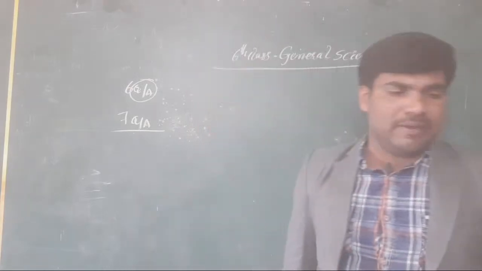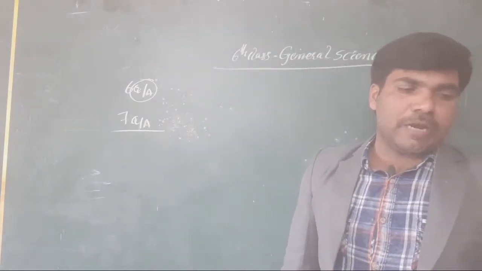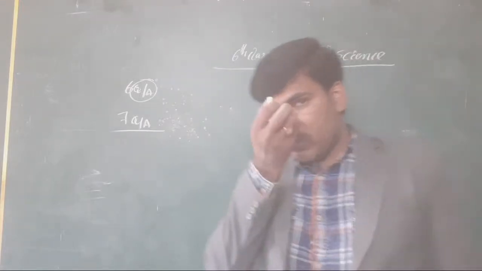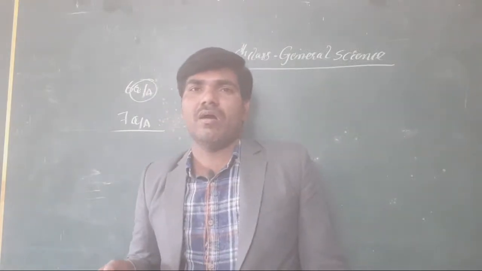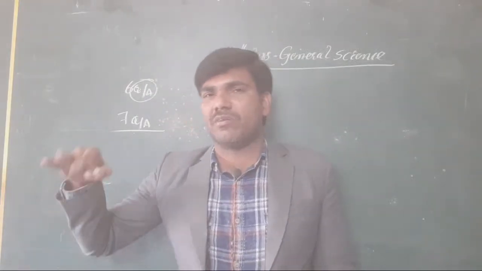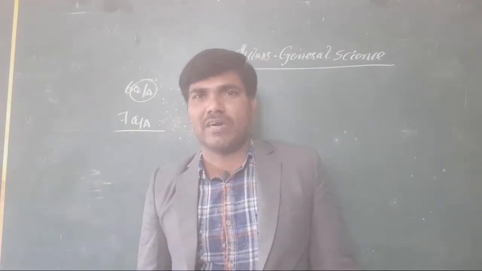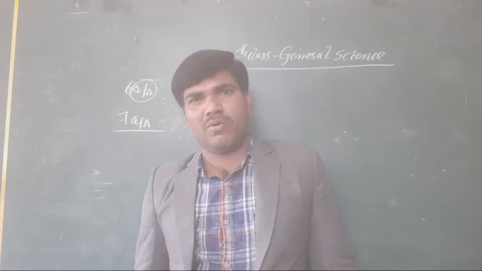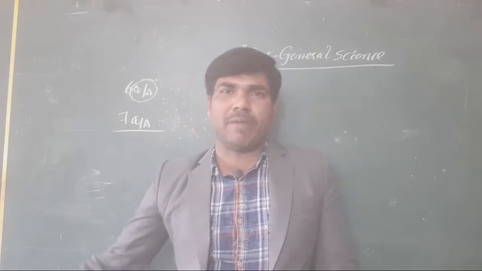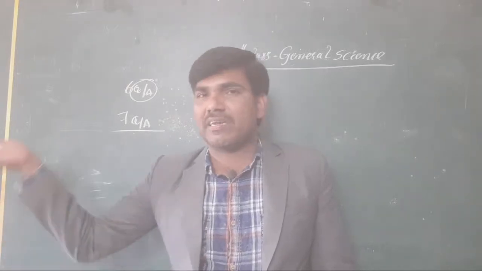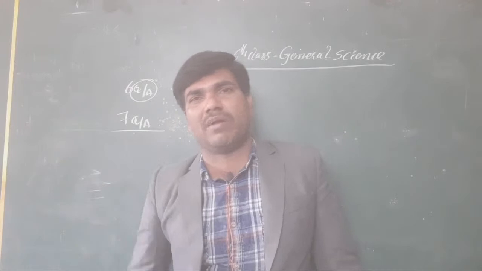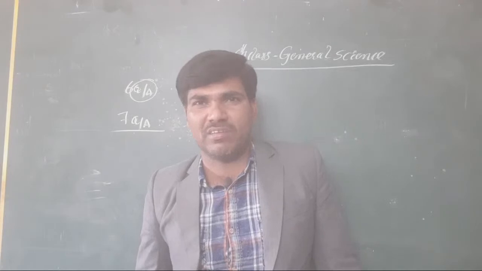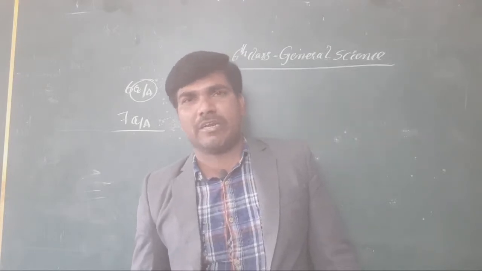Next, come to here. Now, one more thing. Eighth question: a carpenter made a chair using wood. What type of change is it? Carpenter, by using the wood, prepared a chair. Is it a temporary change or a permanent change? You know very well wood comes from plants or trees. Will it be formed as the same again after preparation of the chair? No, it is a permanent change. It is not a temporary change.